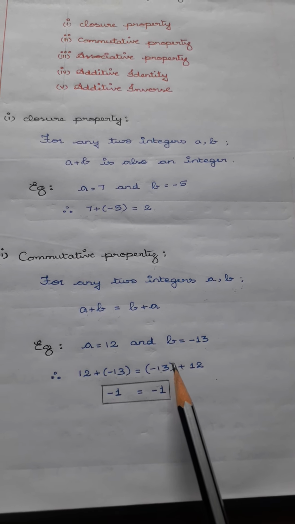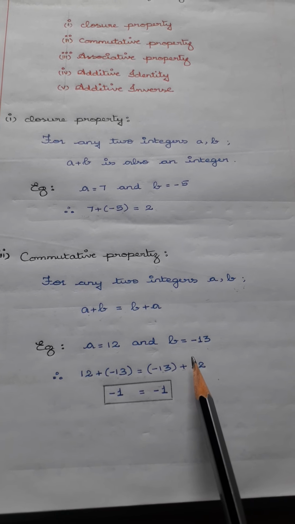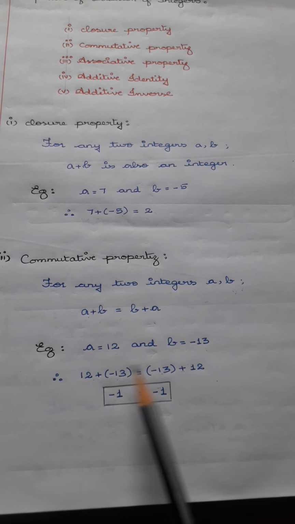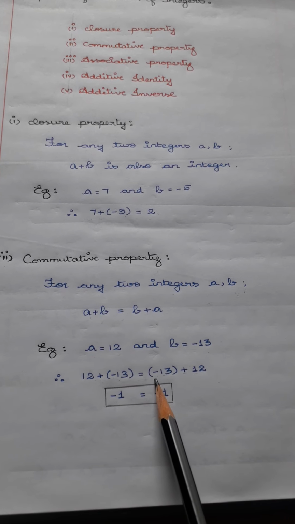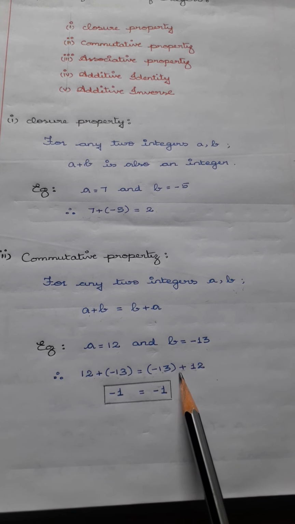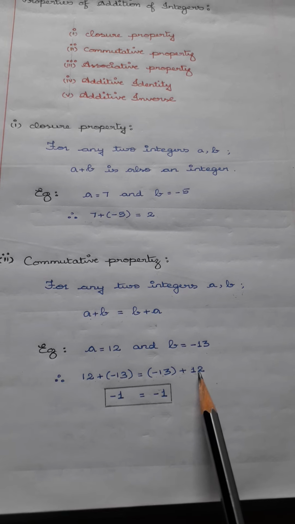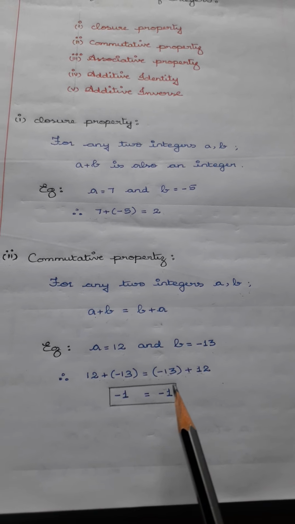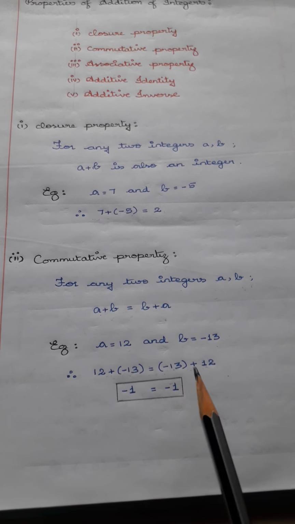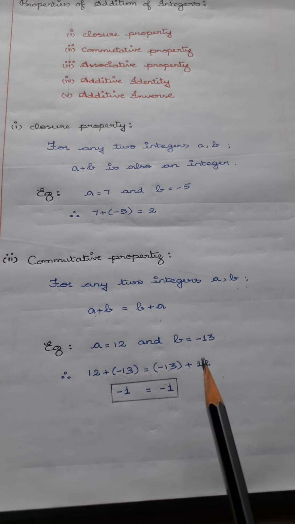Here, the side before the equal sign is said to be the left hand side and the other side is said to be the right hand side. Now when we check the right hand side, minus 13 plus 12, here also the signs are different and the operation is addition, so we have to subtract the given numbers. 13 minus 12 is 1 and the greater number's sign is minus. When you check, both the answers are equal. It means that the addition of integers is commutative.